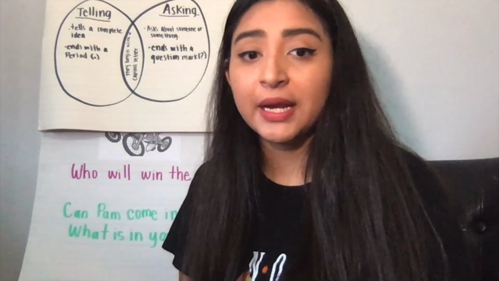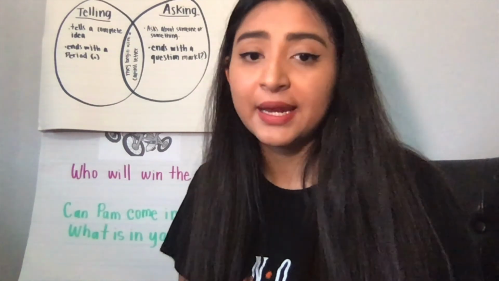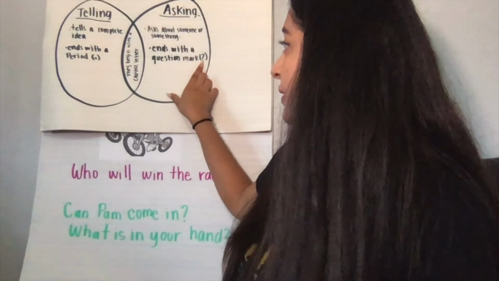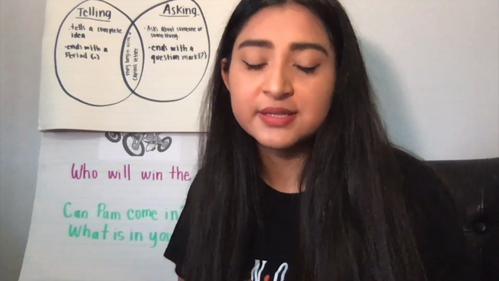Now, for this one, where is my green bike? We know that we are asking, we are waiting for a response or an answer. So, we are going to add a question mark, which is this one, because we are asking something. We want to know something. So now, I'm going to say a sentence, and you are going to decide whether it's a telling sentence or an asking sentence. And I want you to tell someone around you what you think it is. So our sentence is Nick on his bike?